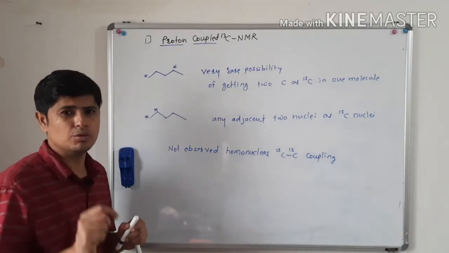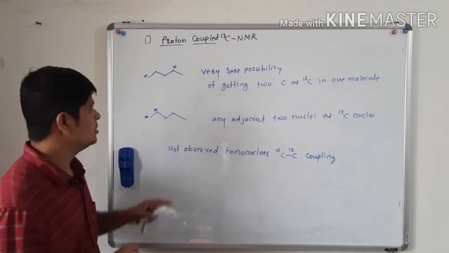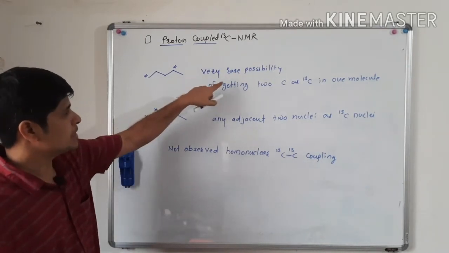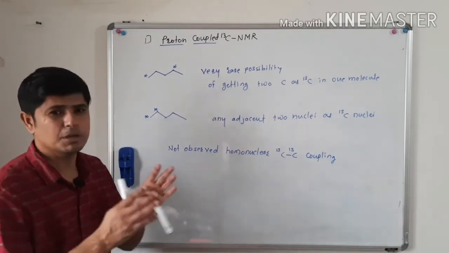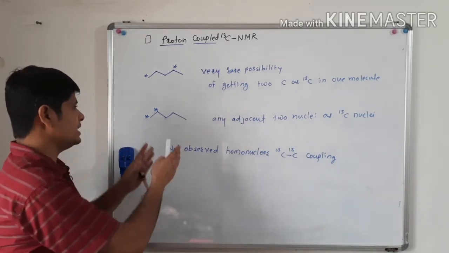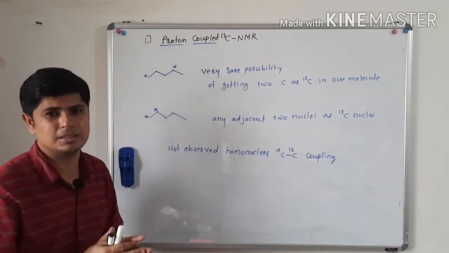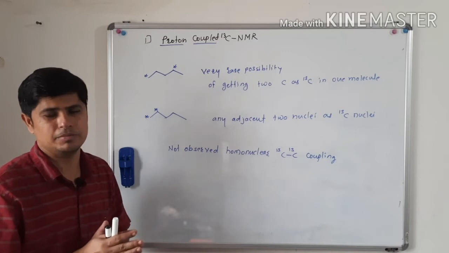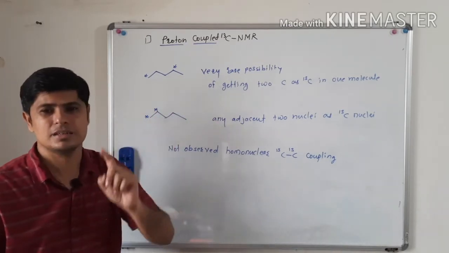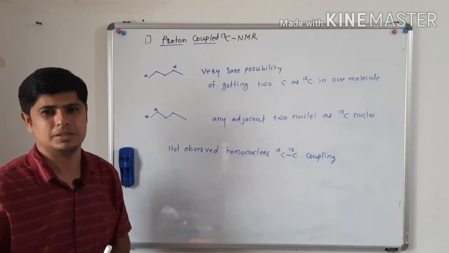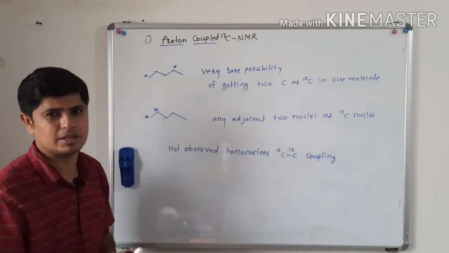Because there is a very rare possibility of getting two carbons as carbon 13 in one molecule, and it is also very rare to get two adjacent nuclei as carbon 13, since carbon 13 has an abundance of just 1.1%.